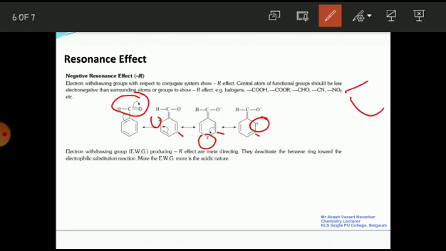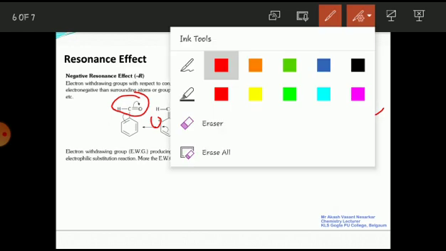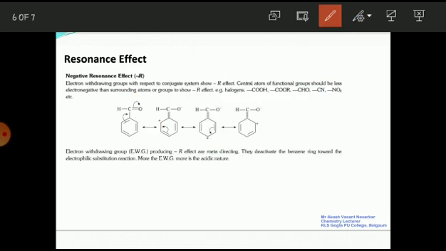Therefore if electrophile is present here, then electrophile attack at meta position, not to ortho and para, because ortho and para positions are already electron deficient, and that's why electrophile attack at meta position. Okay, so the things we have to remember here: negative resonance effect is shown by the groups. Which groups? Electron withdrawing groups. And electron withdrawing groups deactivate the benzene rings towards the electrophilic substitution reaction, and meta position becomes electron rich, so electrophile attack at meta position. And if electron withdrawing group is present, then acidic character increases.